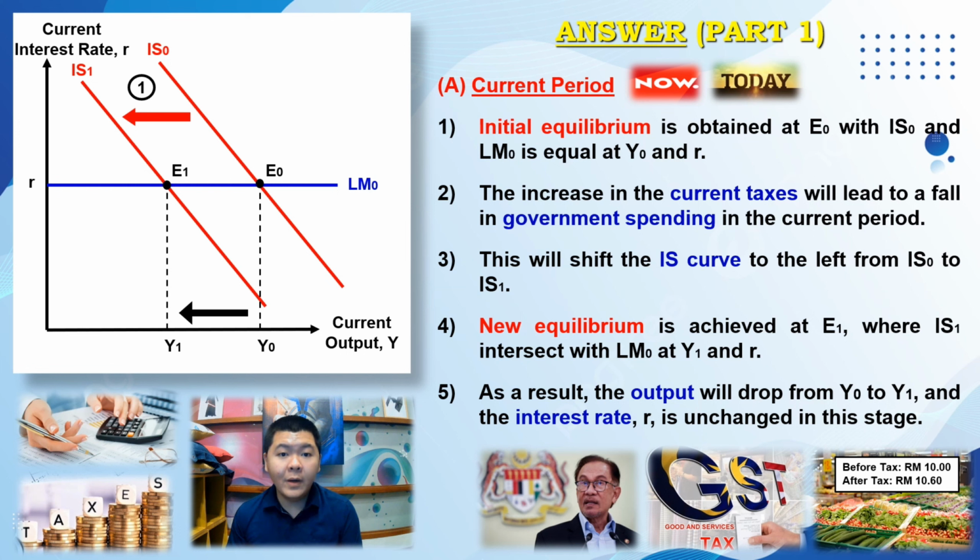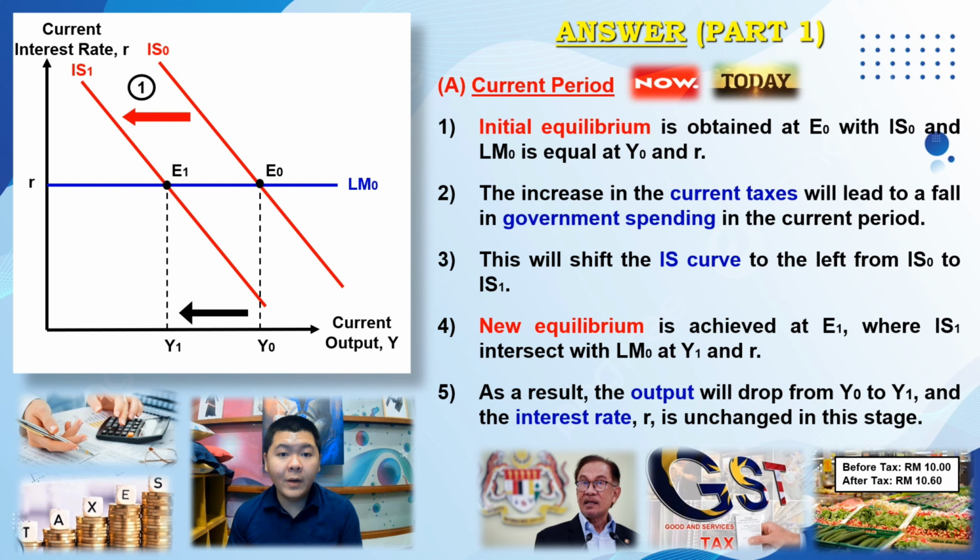As a result, the output in the current period will drop from Y0 to Y1 and the interest rate will remain at this level. Further, we look ahead to the role of expectations about the future. When the government is expected to maintain the current taxes in the future, with other things fixed, this will lead to a decrease in human wealth and current consumption.